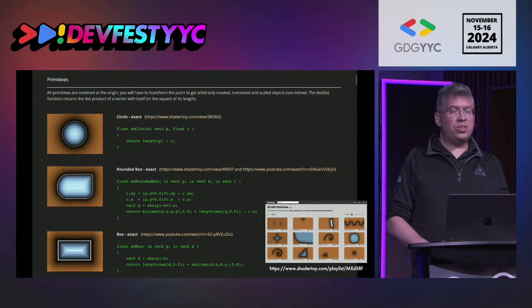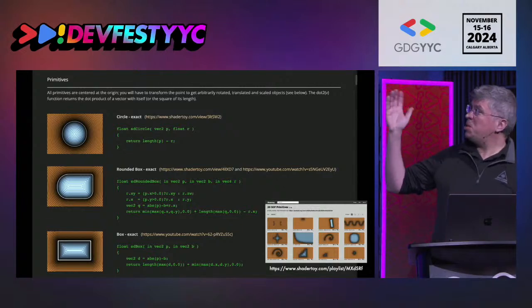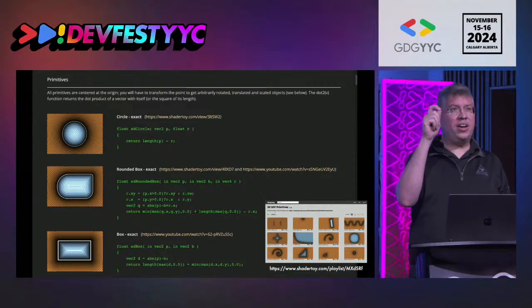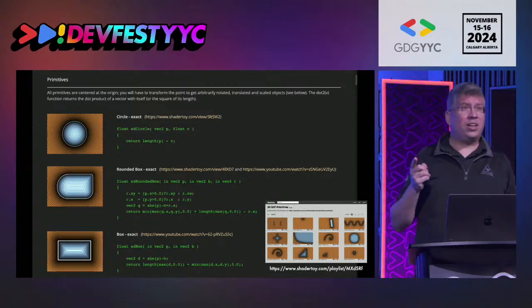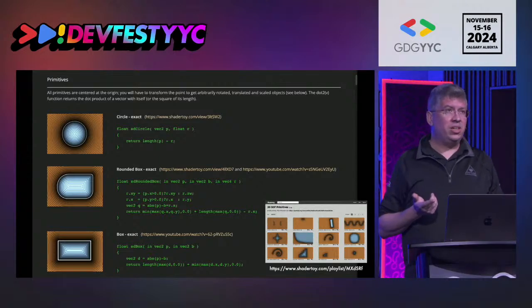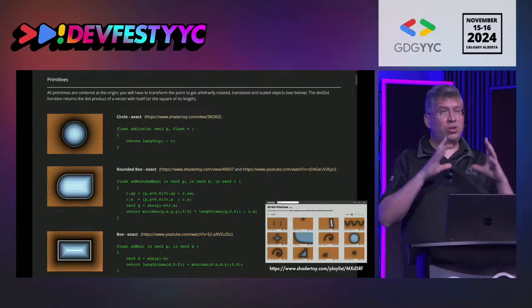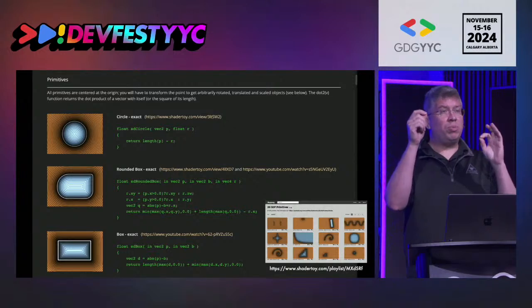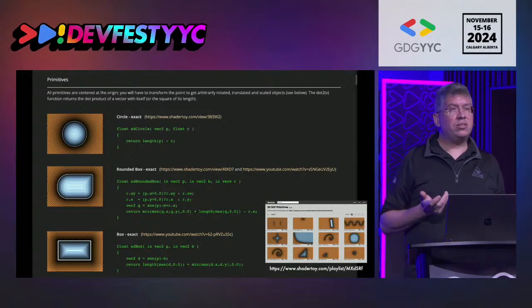So how do signed distance fields work? For me, it was really voodoo until I saw this specific page that was explaining it a little bit. So if you're trying to determine if x and y are inside a circle, the function is quite literally this simple. You just, as you might have expected intuitively, need to find out how far you are from a central point. And if the circle has a radius of 2, then if you're further away than 2 from the center point, then you're outside the circle. So that's effectively how signed distance fields work.